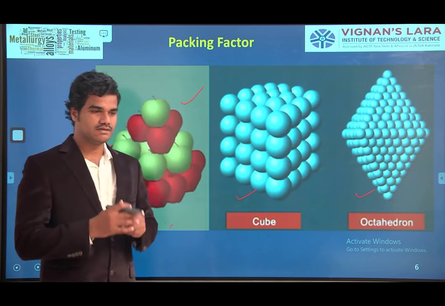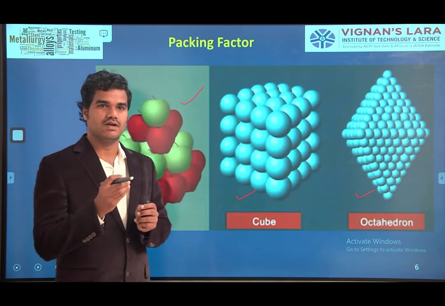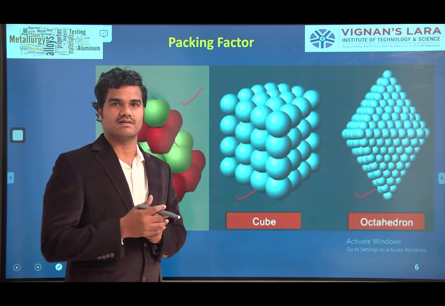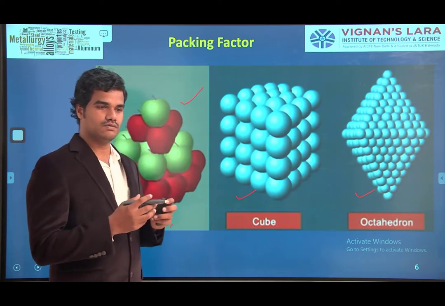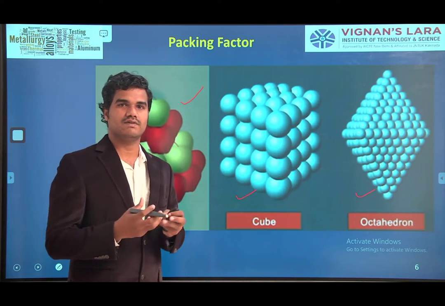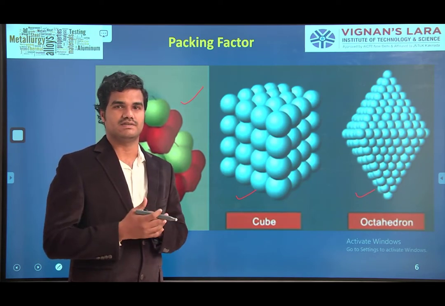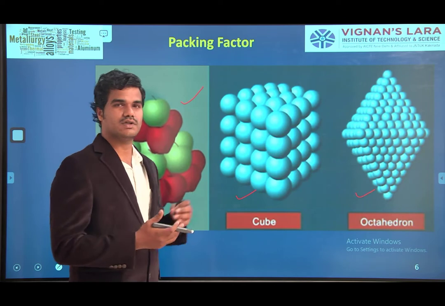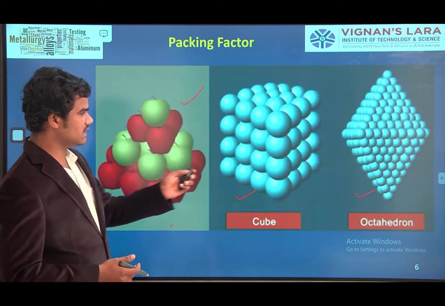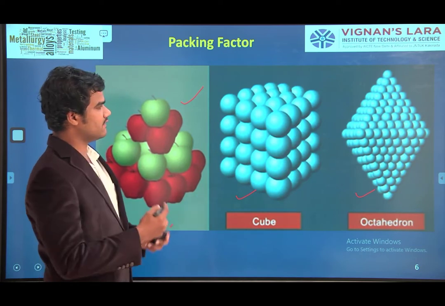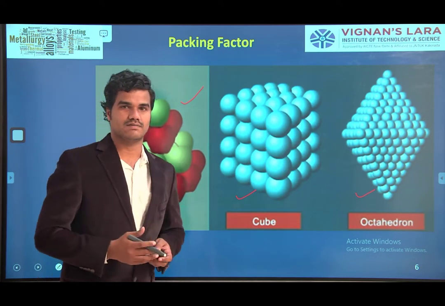If there is a unit volume, we have to discuss how many atoms are packing in that. Hope you understand how the atoms in a metal will occupy the space, similar to arrangement of fruits. Okay, fine. These are examples of how the atoms can arrange in a metal.